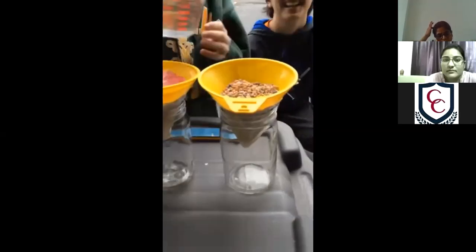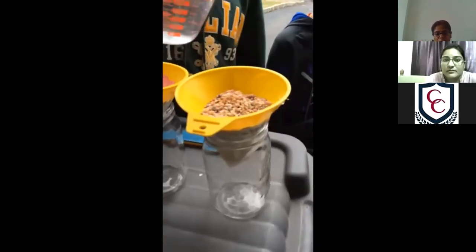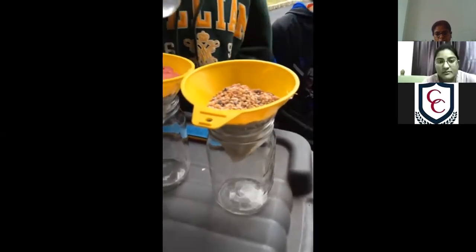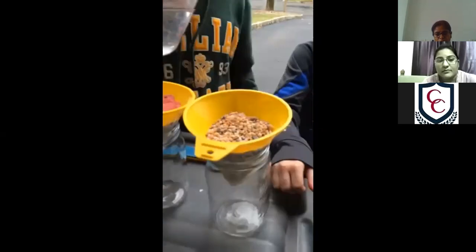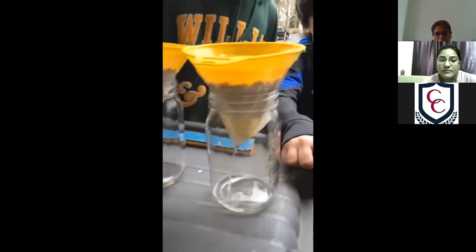Now we're going to be testing gravel, which we think is going to be permeable. The final one, gravel, we think is going to be permeable because, obviously, you can pick one up and just put it back down. It's just a whole bunch of loose stones. I think a lot of it at once is going to go through.